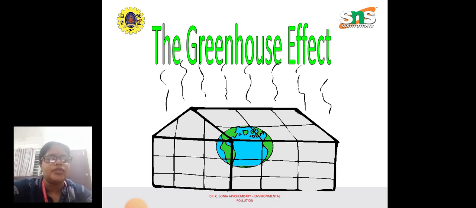The temperature of the Earth's surface will decrease. It will go to some minus degrees centigrade. So the role of the greenhouse gases present in the atmosphere is that they trap a certain percentage of the IR radiation that is reflecting back from the Earth's surface, and it keeps the atmosphere warmer so that you have a comfortable place to live on the Earth. These are the roles of the greenhouse gases.